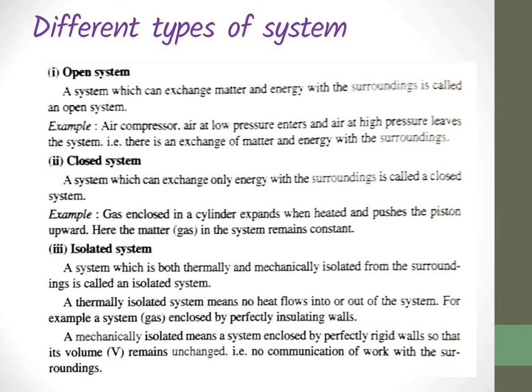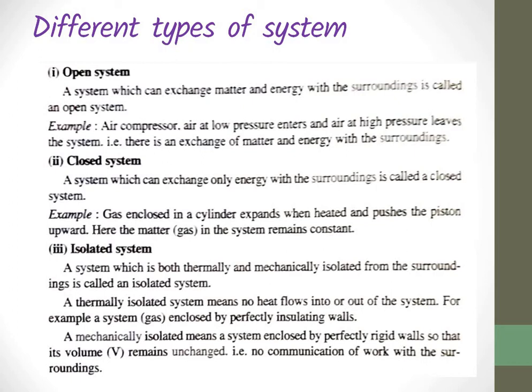An open system, a system which can exchange matter and energy with its surroundings, is known as an open system. For example, a cup of tea which is not closed at the open point. That is an example of an open system which can exchange both energy and matter. An air compressor is also an example. When we compress, it can exchange both matter and energy. That type of system is known as an open system.